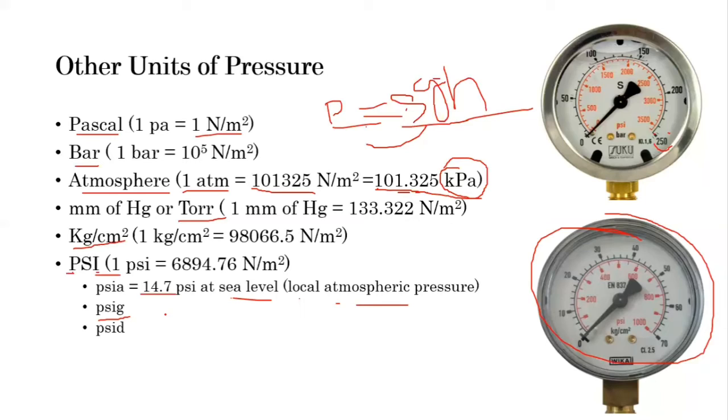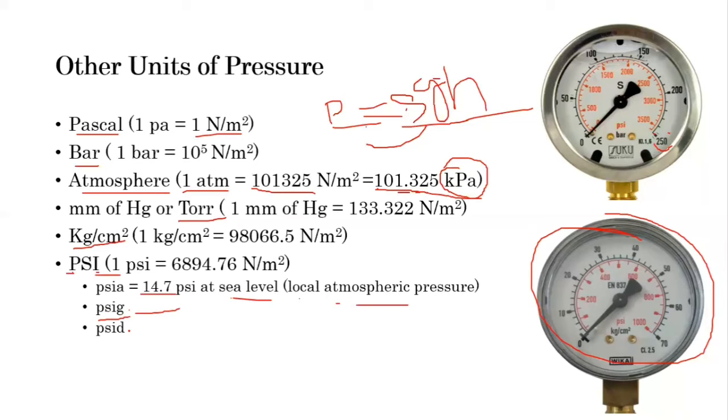For example, if we go to the garage to fill air in our motorcycle tire, we fill about 40 kg per cm square, which is approximately 575 PSI. This is called PSIG, pound per square inch gauge, and it is measured with reference to the atmosphere.